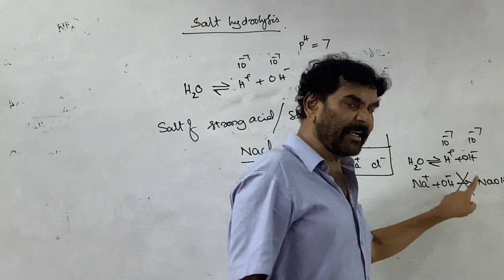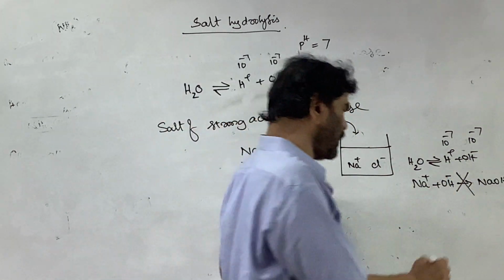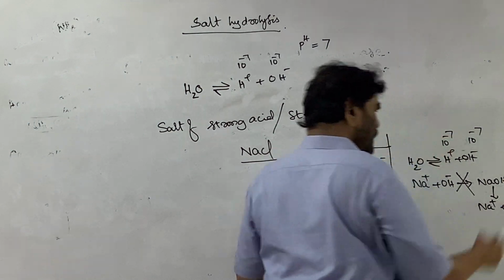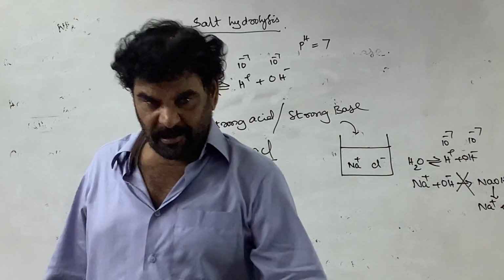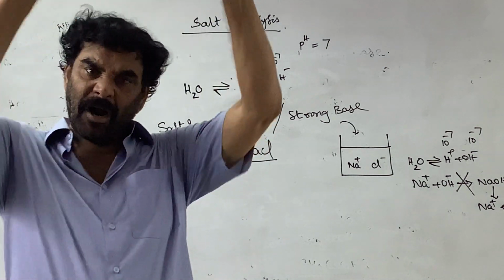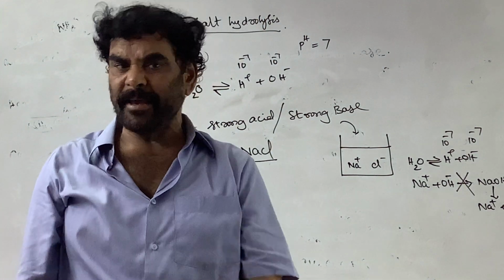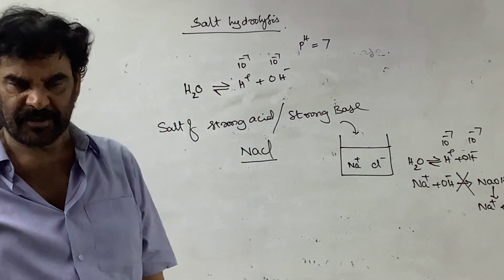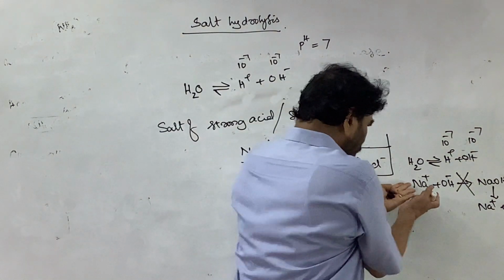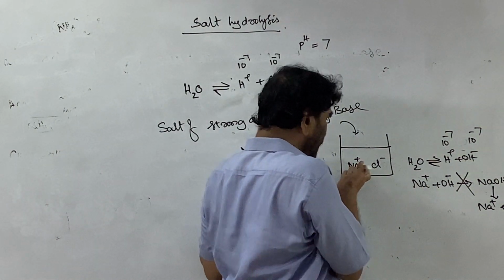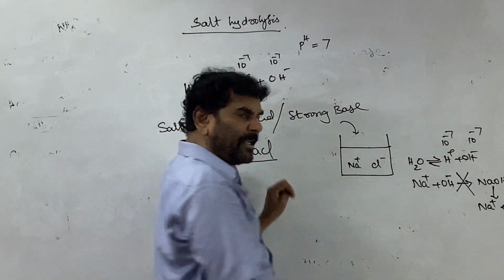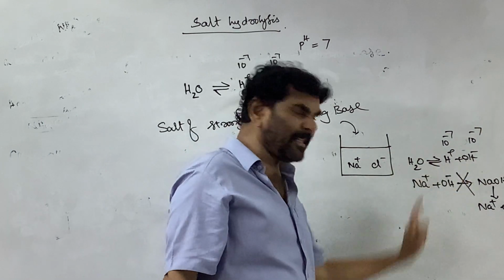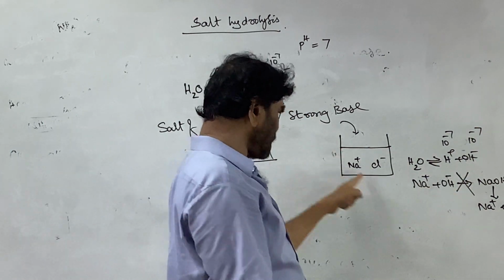Why? Sodium hydroxide in water exists only in the form of Na plus and OH minus ions, since it is a strong base. Strong acids and strong bases in water exist only in the form of ions, not in the molecular form. Totally, alpha is 1 for strong acids and strong bases. So the sodium ion is not able to combine with the OH minus ion. The cation is not disturbing the equilibrium. Cationic hydrolysis is not possible.